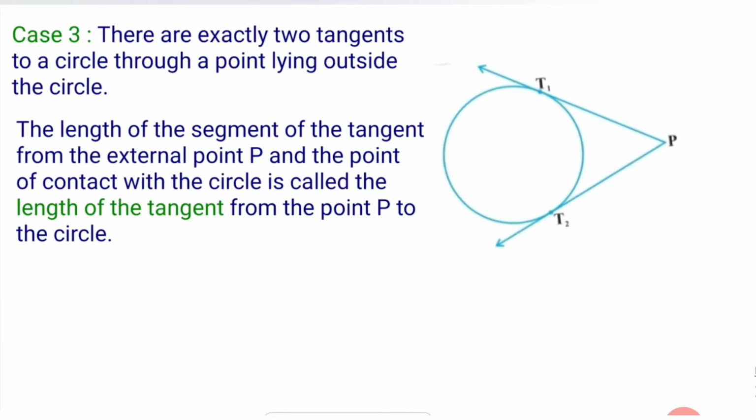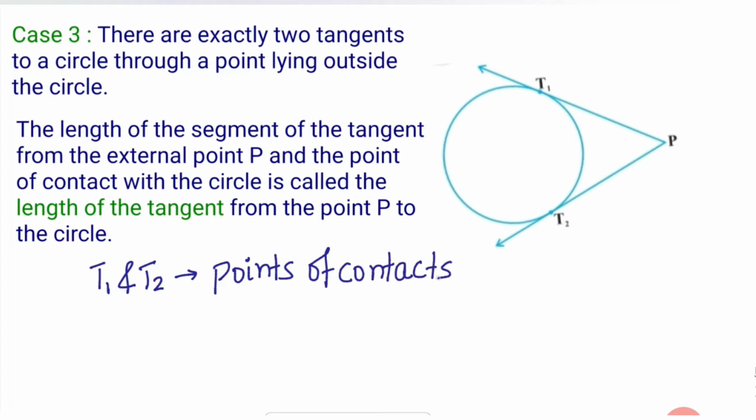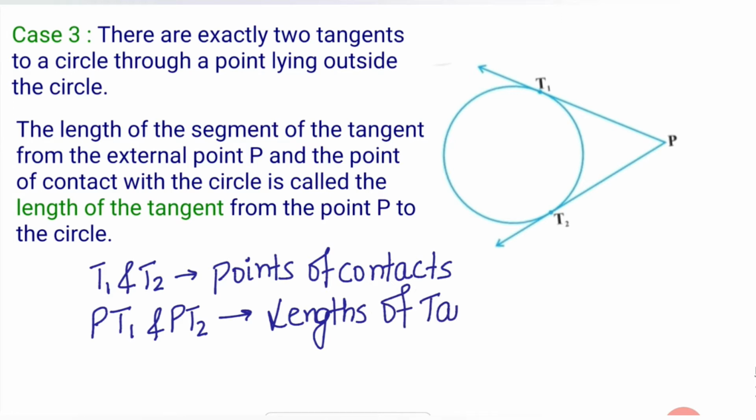देन द थर्ड केस इज if point lies outside the circle, then there are exactly two tangents to a circle through a point lying outside the circle. Okay, so tangents क्या क्या है यहाँ पे, PT1 and PT2. Here T1 and T2 are points of contact of these tangents. Okay, and PT1 and PT2 are the lengths of tangents from point P to the circle.